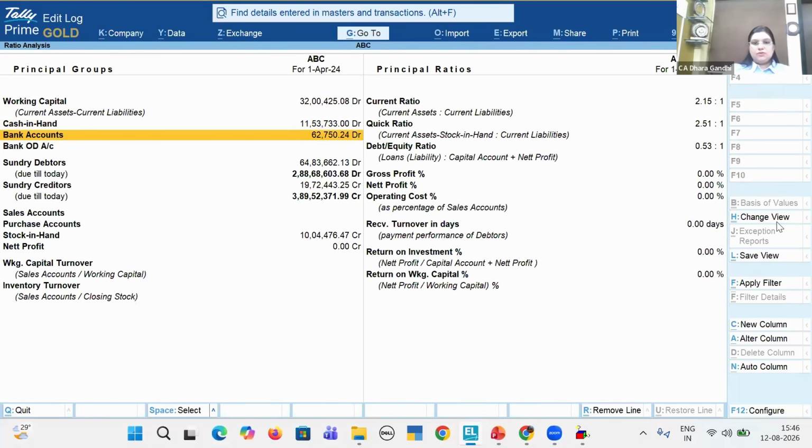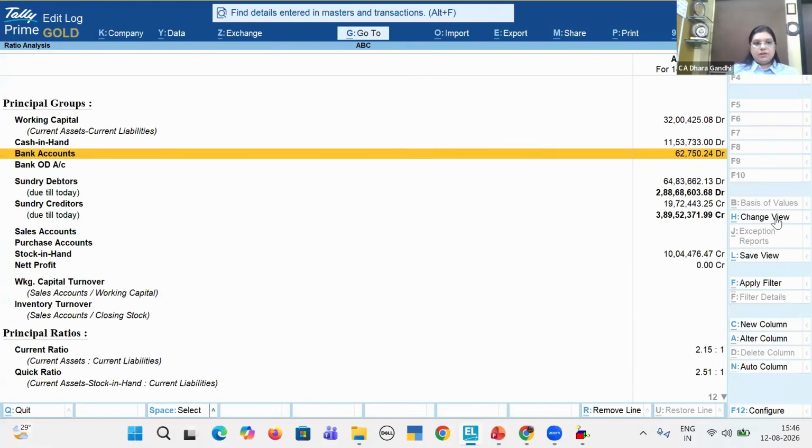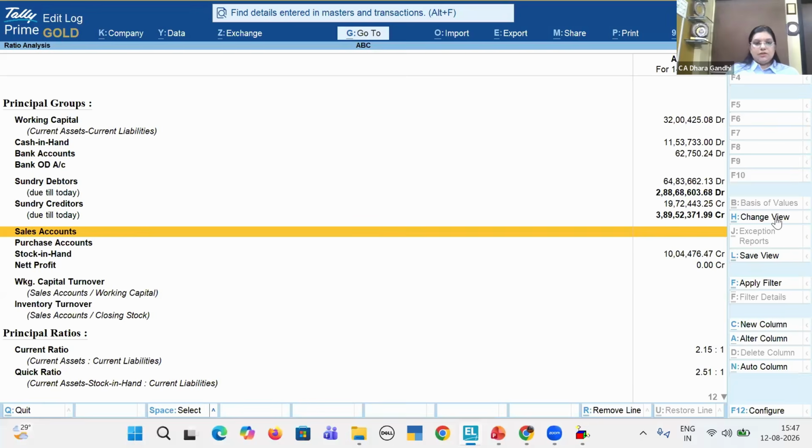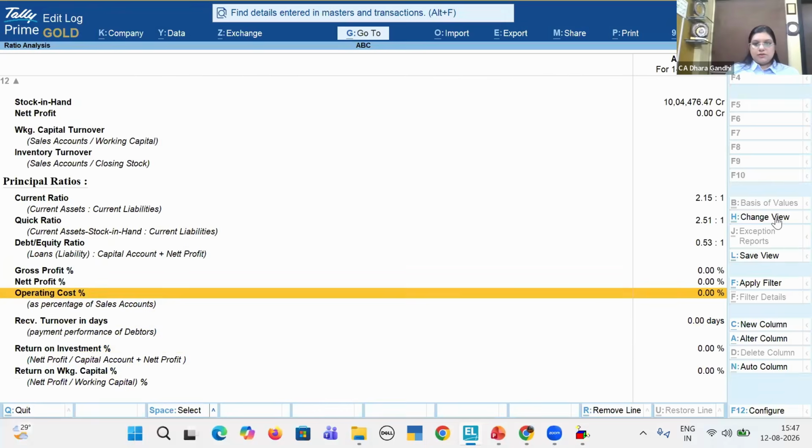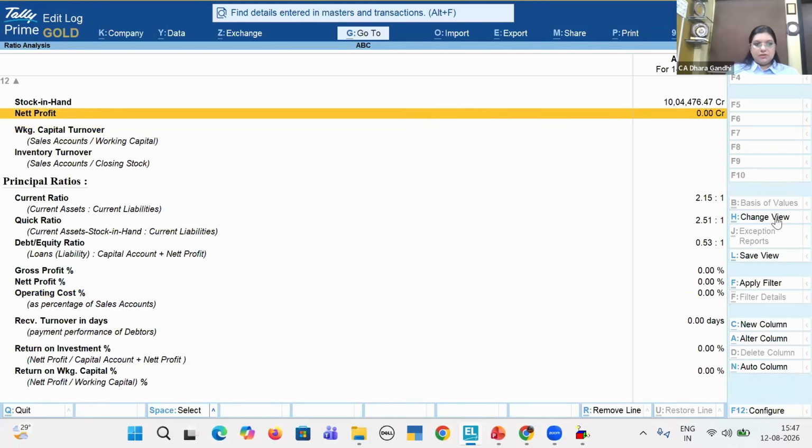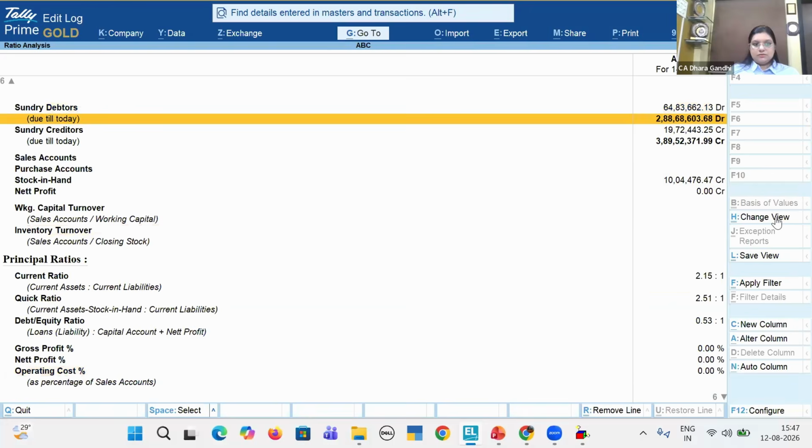If you want to change the view of this, you want to see it on a vertical basis, you see vertically. You want to see horizontally, see horizontally. Whatever is your reporting method, you can use that way.